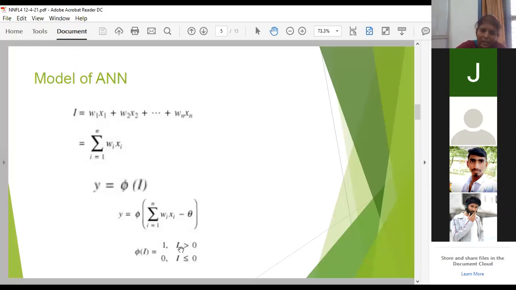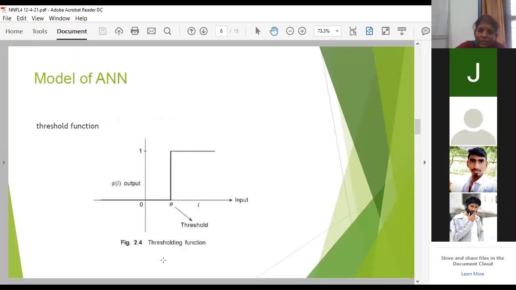If I is greater than 0, it will be 1. If I is less than or equal to 0, it will be 0. Just similar to your basic step function, which is also known as a threshold function or activation function.